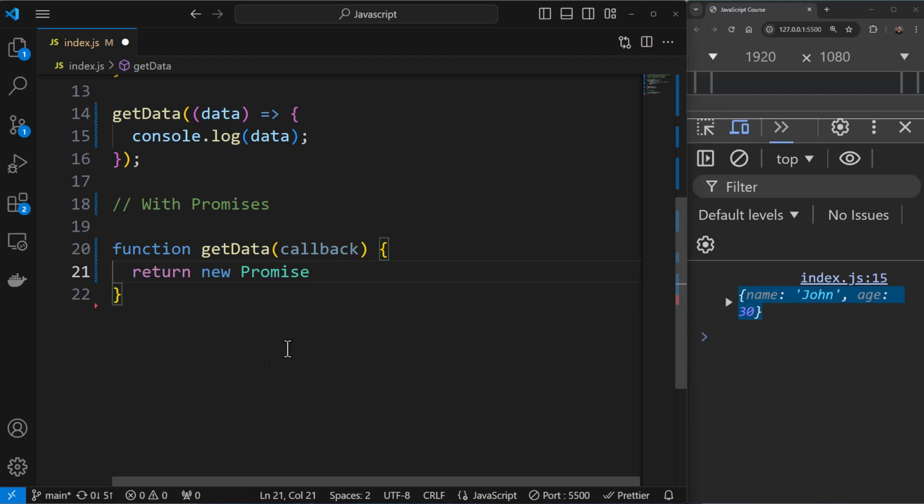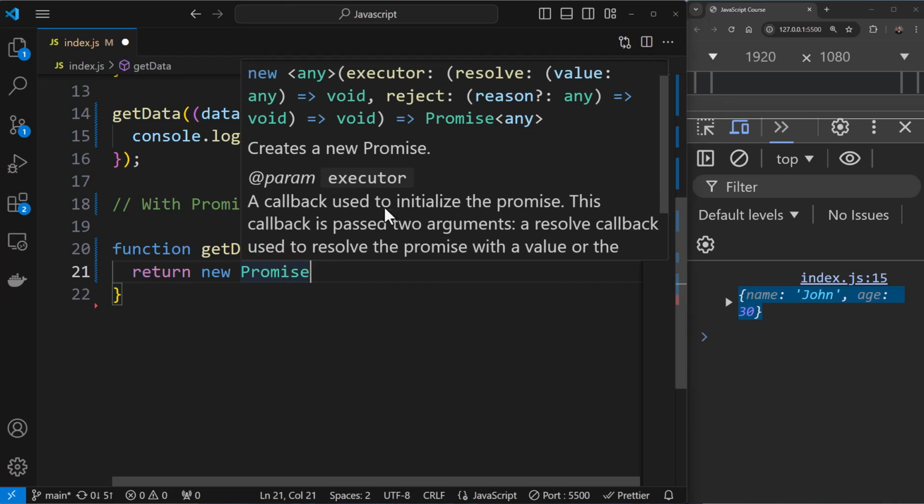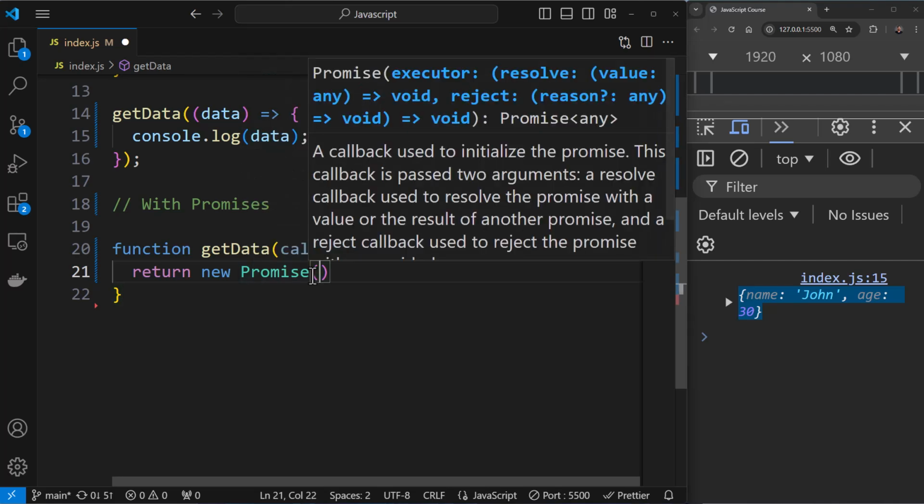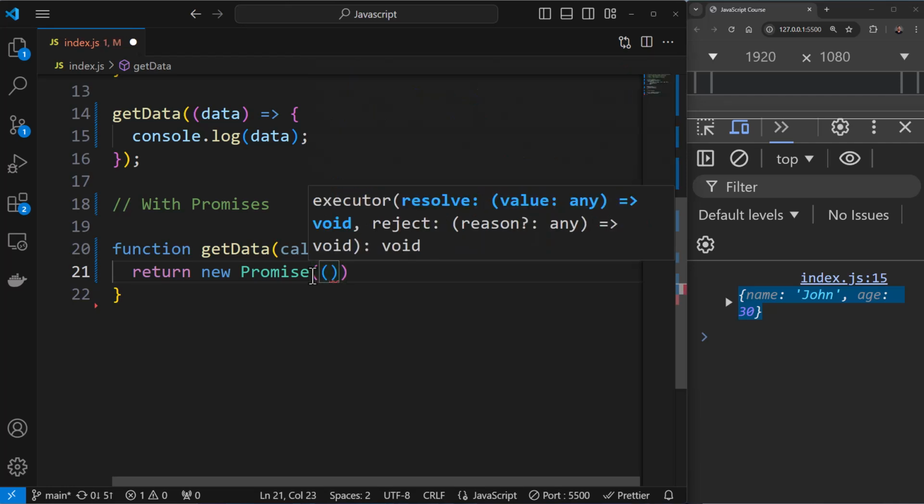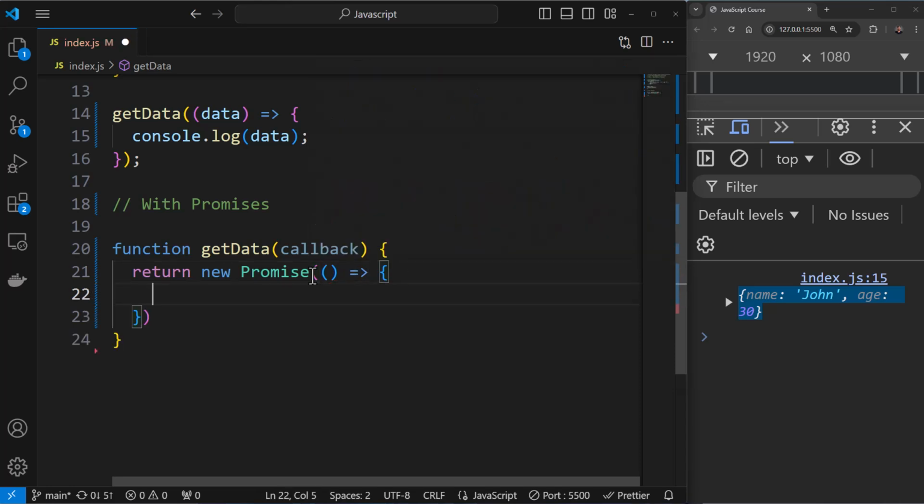Okay, now if you hover on this, let me see if we get a documentation. Okay, you can see over here, this is a promise. Within promise over here, you're going to have a function. So here inside, I'm going to have an arrow function defined like this, like so. All right, and I'll add a semicolon over here.